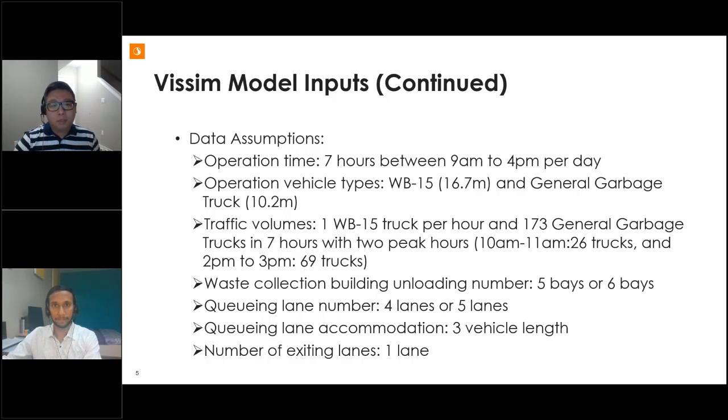Secondly, we use 2 types of trucks for this simulation, including a WB15 truck and a general garbage truck. The WB15 has a length of 16.7 meters, and the general garbage truck has a length of 10.2 meters. And thirdly, for the traffic volume, we assume that there will be 1 WB15 truck per hour and a total of 173 general garbage trucks in these 7 hours.